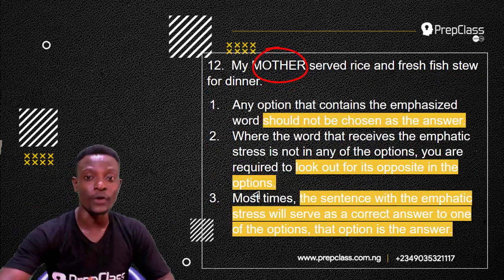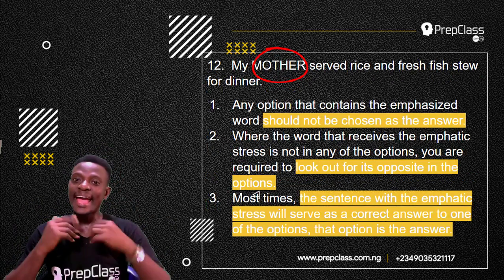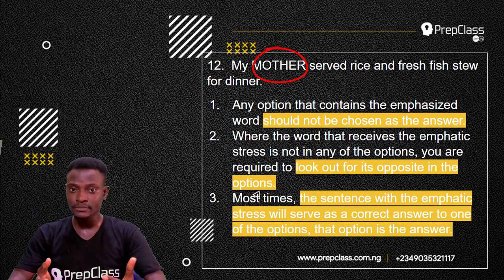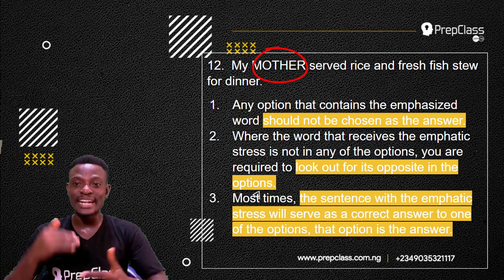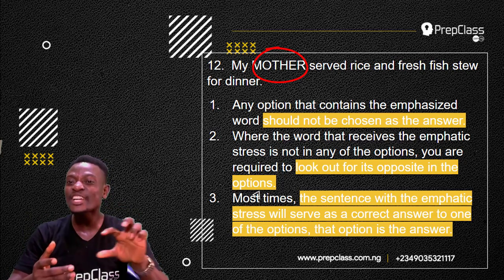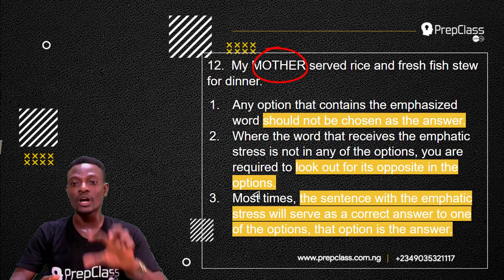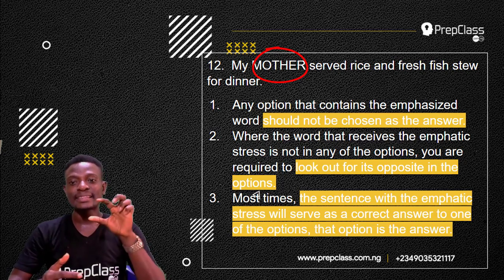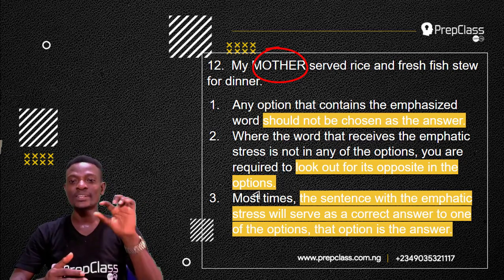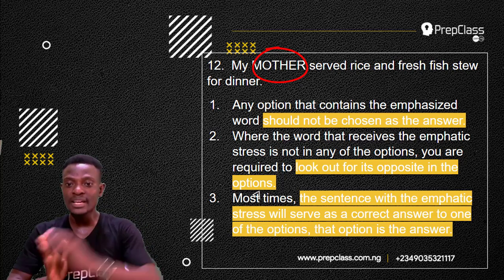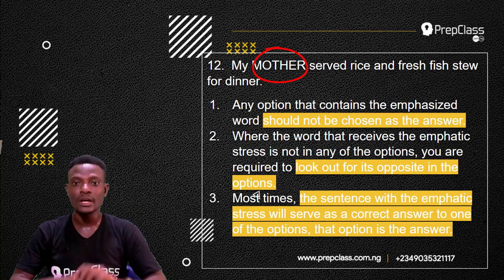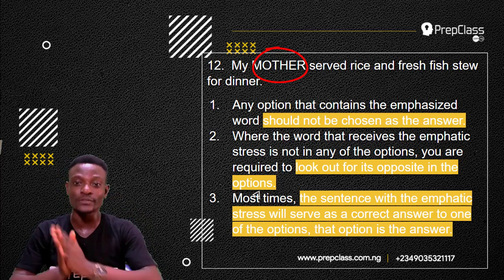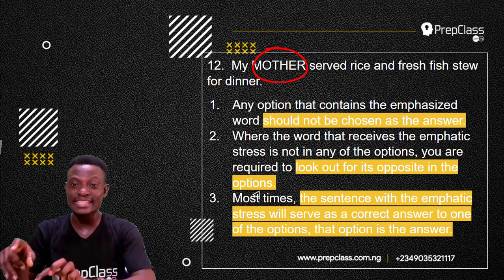Now, let's look at the rules for emphatic stress. Number 1. Any option that contains the emphasized word should not be chosen as the answer. Number 2. Where the word that receives the emphatic stress is not in any of the options, you are required to look out for its opposite in the options. Number 3. Most times, the sentence with the emphatic stress will serve as the correct answer to one of the options. That option is the answer. Now, what this means is that the sentence in the question will serve as an answer to one of the options, and that option is the answer to the question.